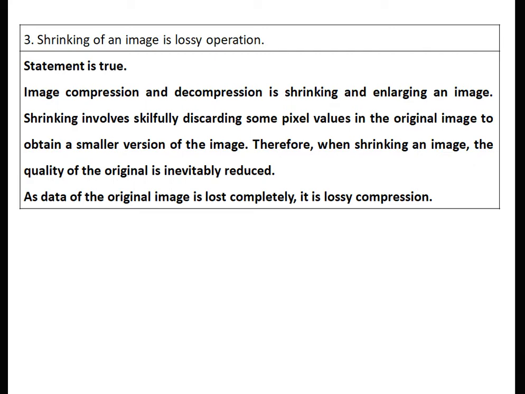But at the same time, if we perceive that the quality of the image is not degraded, then it is acceptable.